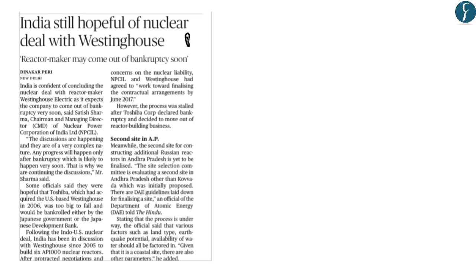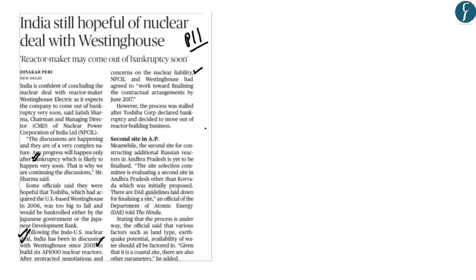Now, we have taken this article from page 11. Now, what this article talks about is the Indo-US nuclear deal, wherein India has been in discussion with the private company Westinghouse since 2005 to build 6 nuclear reactors. However, there were concerns about India's nuclear liability bill of 2010, and moreover, the company had also declared bankruptcy, and because of this, the process to form nuclear reactors had been halted.